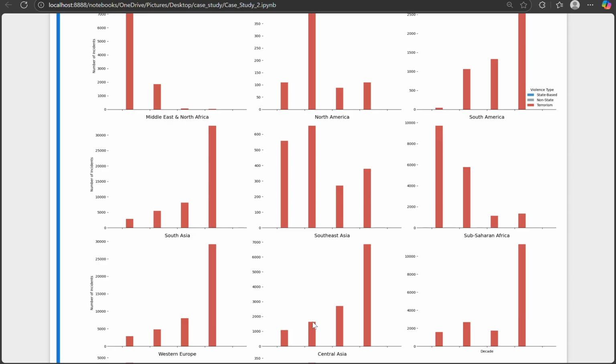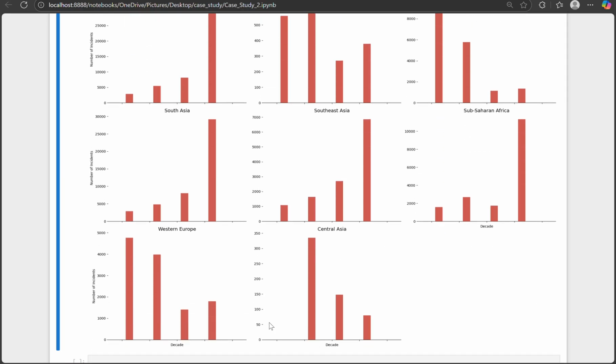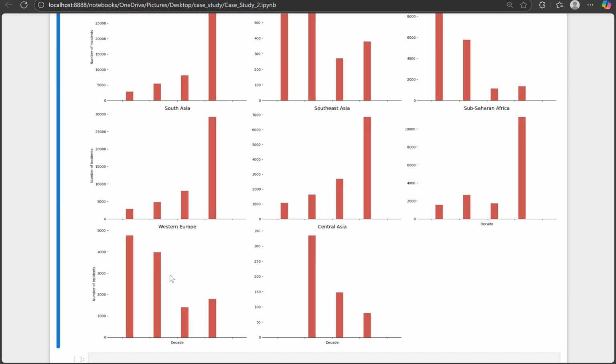When state-based wars decline, violence does not always disappear. Instead, it often re-emerges in irregular forms through non-state conflicts and terrorism. This is seen in India, Africa, and especially in the Middle East.